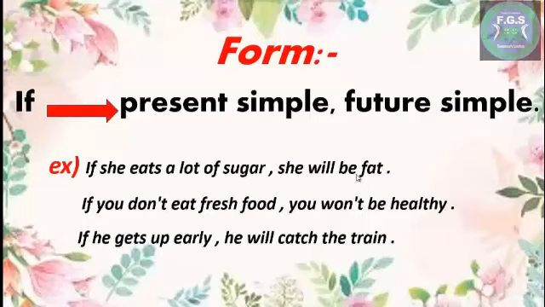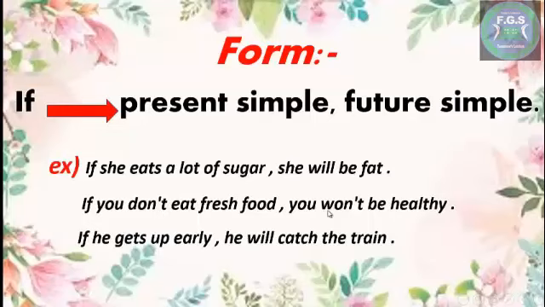If followed by two sentences, as we see here, the first one in present simple, she eats. The second one in future simple, will be. The second example, if you don't eat fresh food, you won't be healthy. The first one in present simple, don't eat.